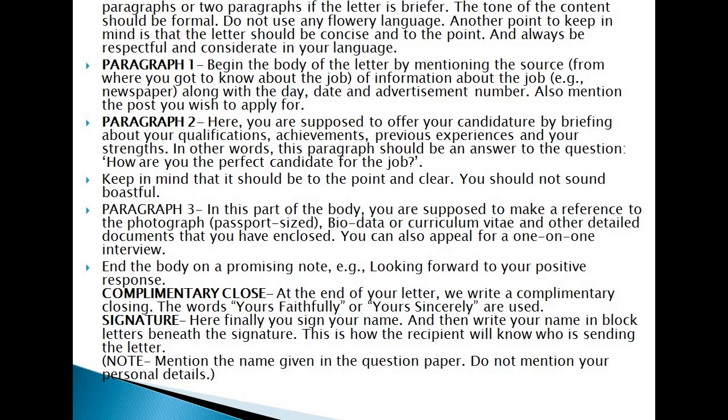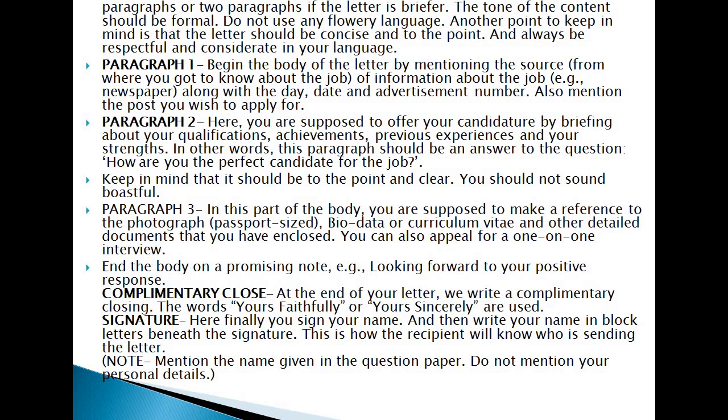Then the complimentary close. We know at the end of your letter we write a complimentary closing. The words yours faithfully or yours sincerely are used. Then the signature. Here finally you sign your name and then write your name in block letters beneath the signature. This is how the recipient will know who is sending the letter.